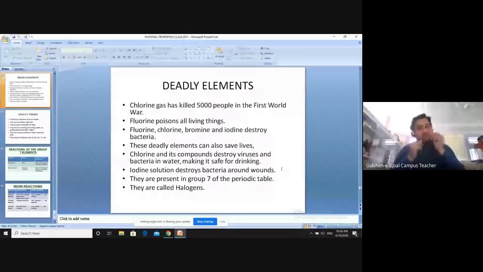So here we have discussed the deadly effects and the positive effects of the elements present in group 7. The elements in group 7 can be dangerous, but they can be useful as well. They are called halogens, and also called group 7 elements. They are also known as deadly elements.